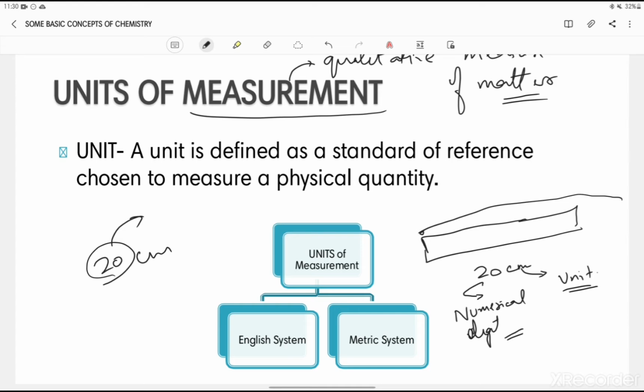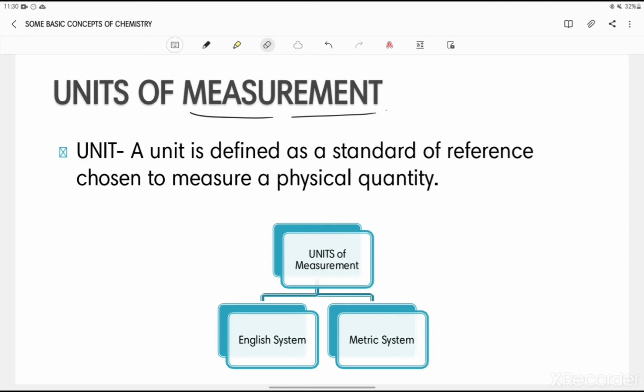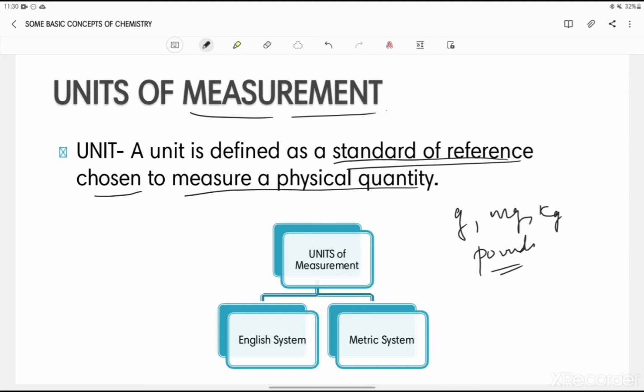Now let's talk about the unit. What is a unit? Unit is defined as a standard of reference which is chosen to measure a physical quantity. Now there are several units available for depicting something, right? For measuring mass, we can use gram, we can use milligram, we can use kg, etc. We can also use pounds, right? So which one to choose? It is a bit confusing, right?